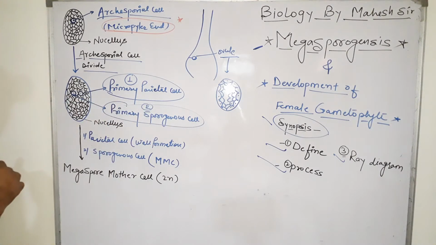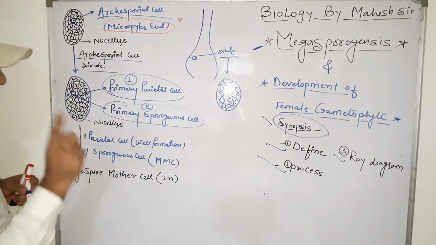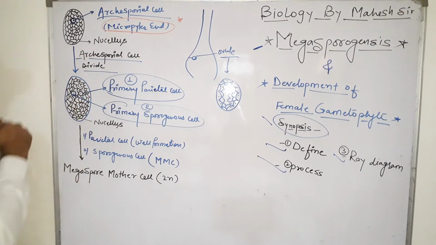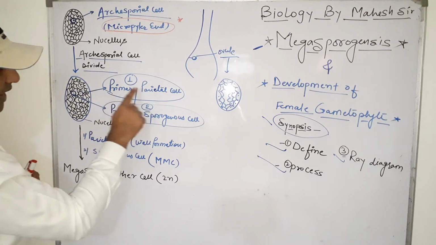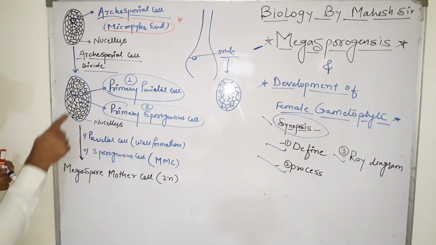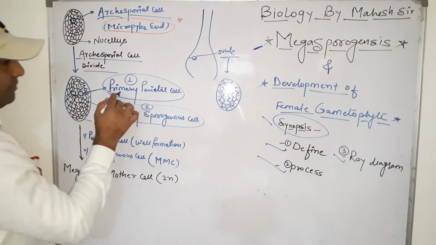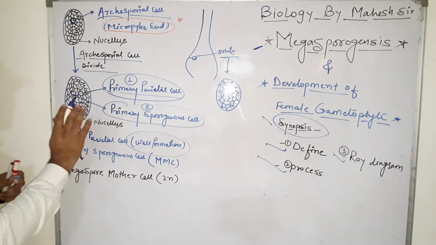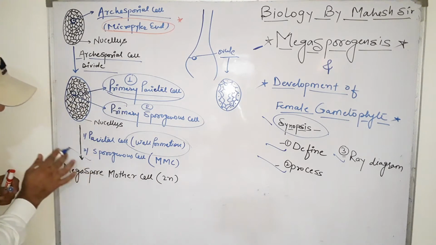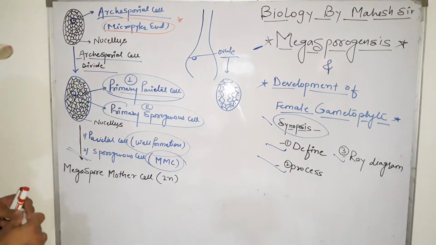Again, when the archesporial cell divides mitotically, it produces two cells. The cell which is present at the peripheral region is called the primary parietal cell. And the cell which is present at the center is called the primary sporogenous cell. Now the work of the primary parietal cell is wall formation, that means integument formation in case of ovule. And the sporogenous cell converts into the megaspore mother cell or MMC.